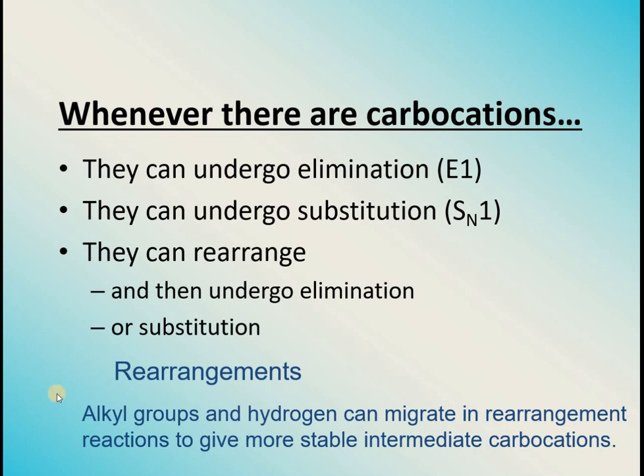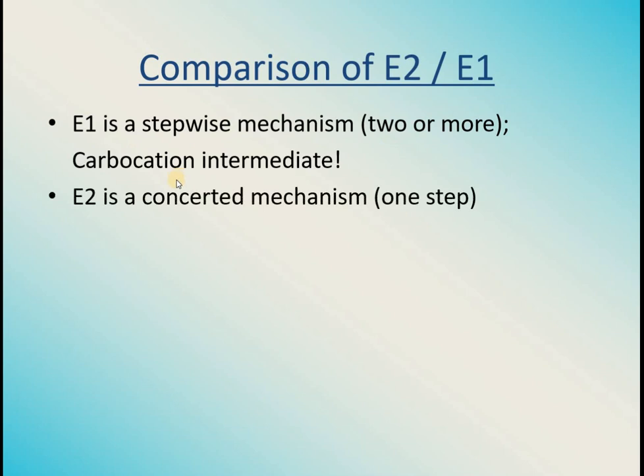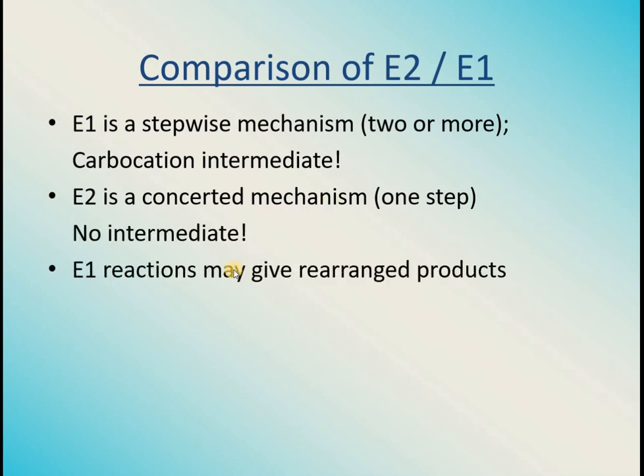Let's compare various conditions under which E1 and E2 reactions can move on. Usually E1, or I would say it's just a summary of both of them. E1 is a stepwise mechanism. There can be 2 or even more steps in that. There is always a carbocation intermediate formation. E2 is a concerted mechanism, that is, a one-step mechanism, and there is no intermediate involved.